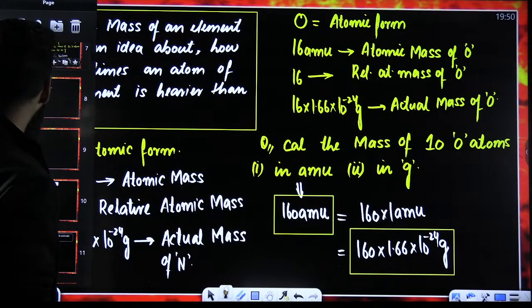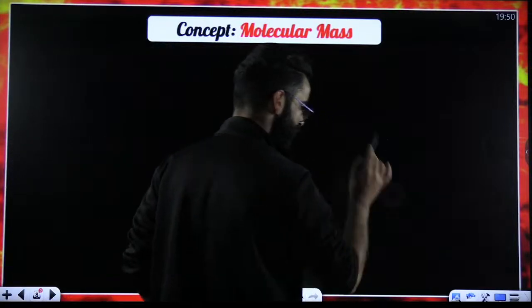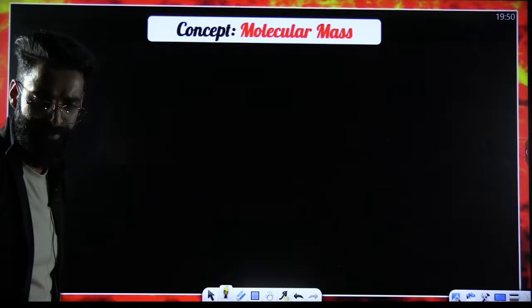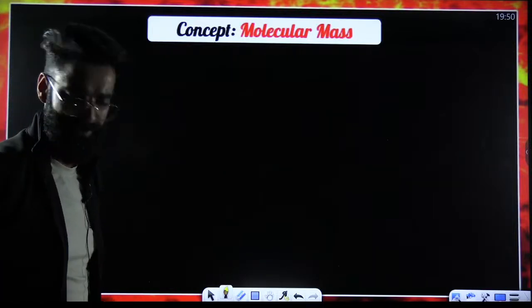Now, let's have a look at the second basic terminology. That is the molecular mass. How exactly are you going to define the term molecular mass?